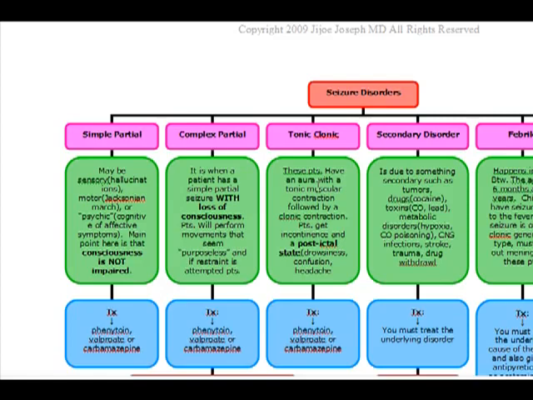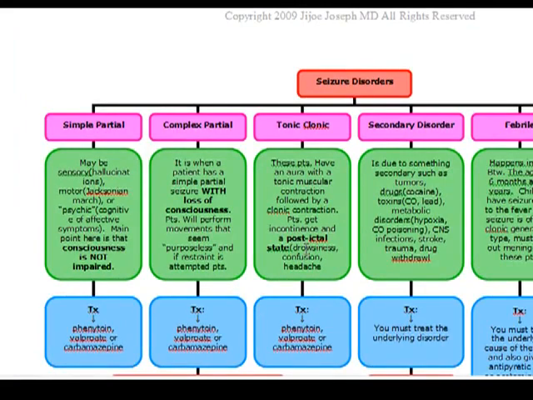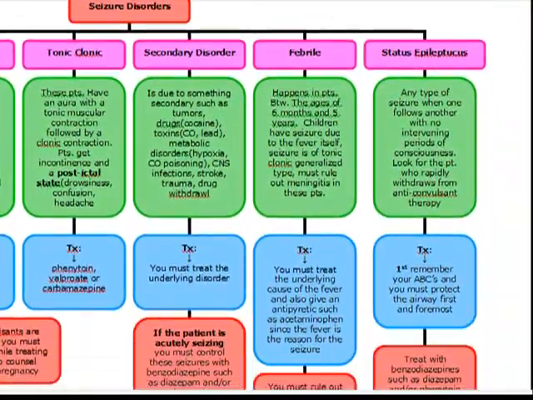Another thing that's characterized is these are the patients that get incontinence, whether it be urinary or fecal incontinence. And they also get a post-ictal state, where the patients have the seizure, then they come to and they're drowsy, confused, they might be sore, they might have a headache. This is a post-ictal state. So you want to remember the aura that happens before the seizure, the incontinence, and the post-ictal state. And just like complex and simple, they're treated with phenytoin, valproate, or carbamazepine.